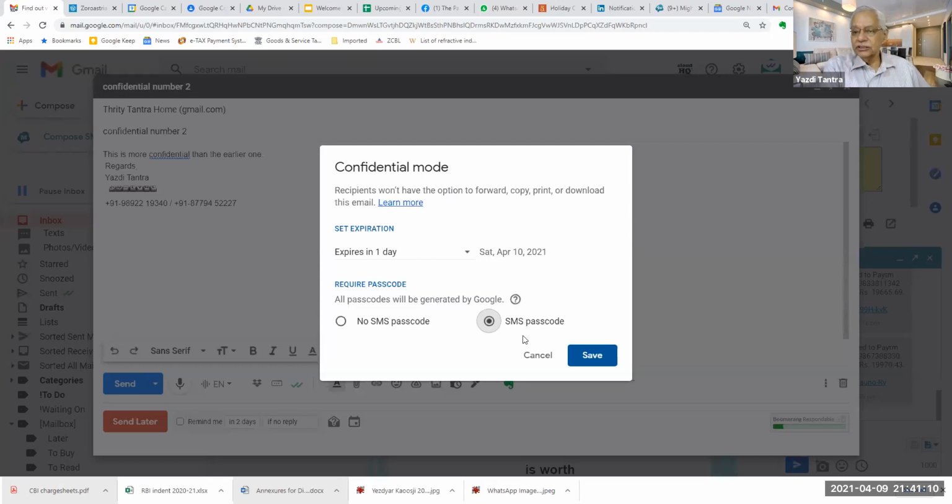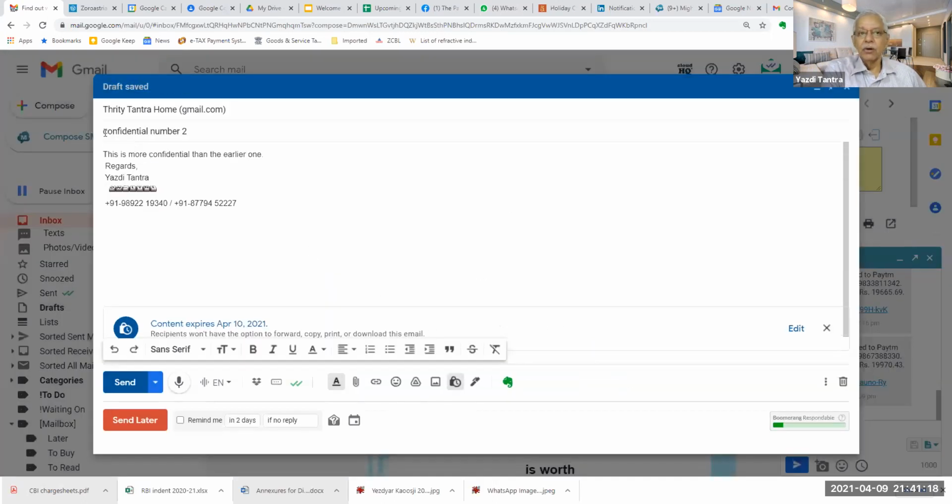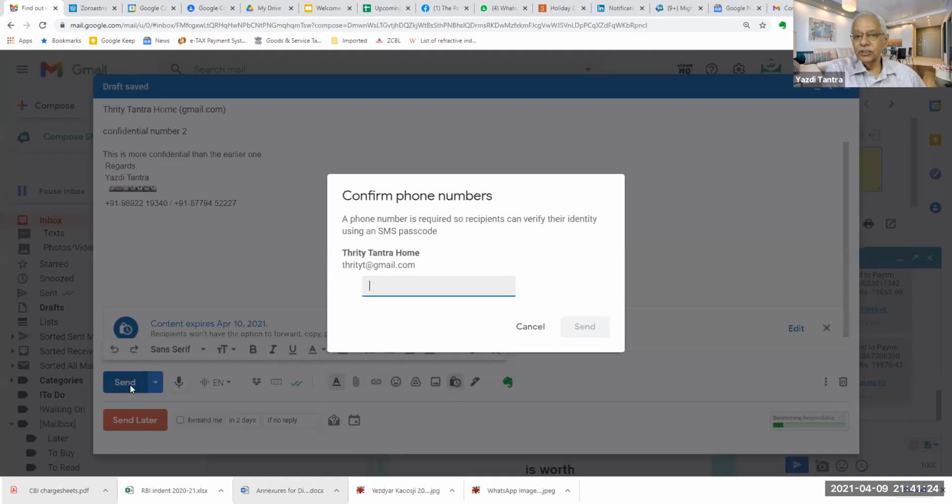Now this is another interesting thing. You can say SMS passcode. So when you say save, now it looks like any other normal mail, but when you say send, it asks you for the password. So I have to give the mobile number, and I say send.